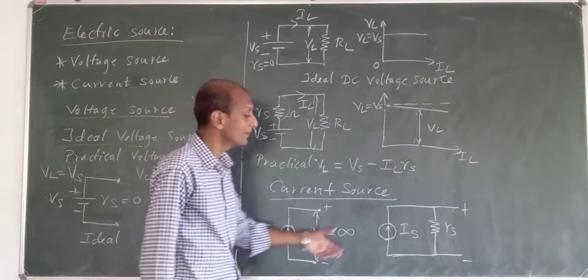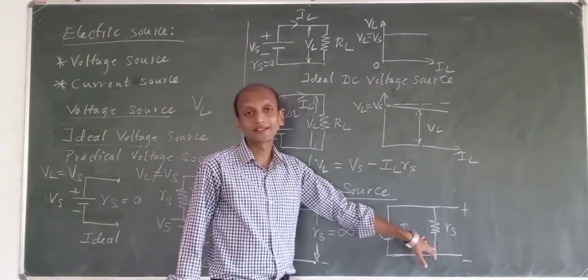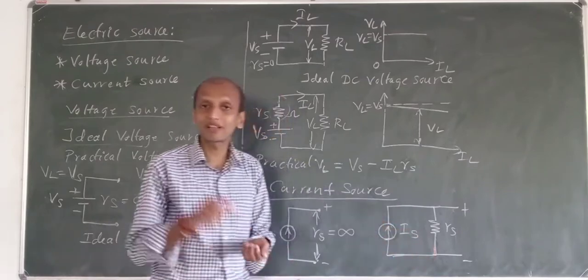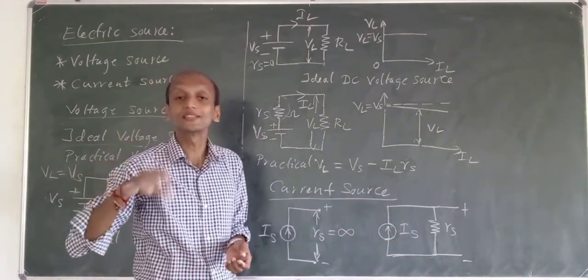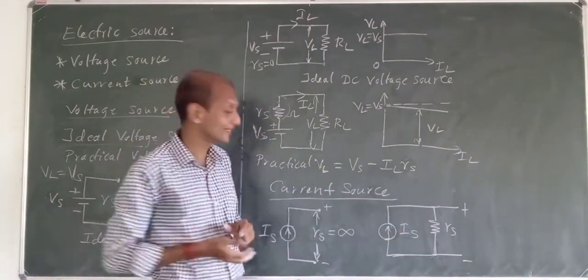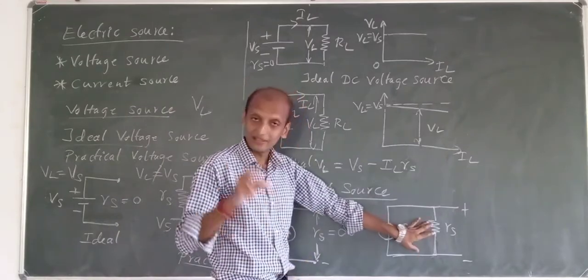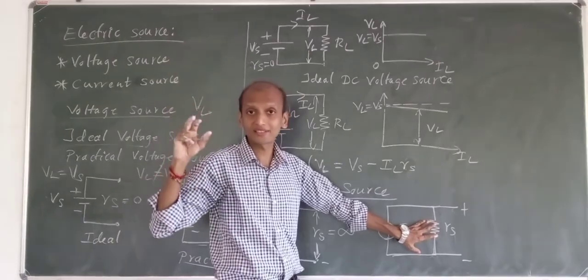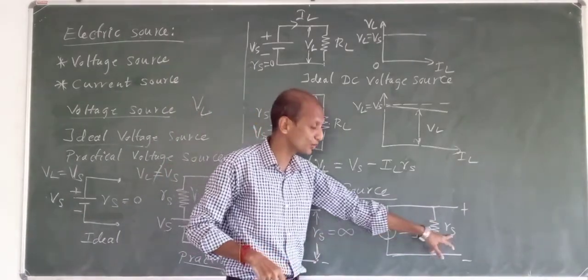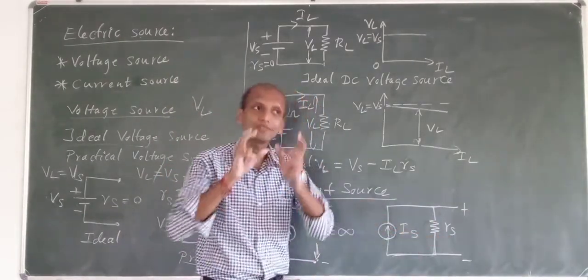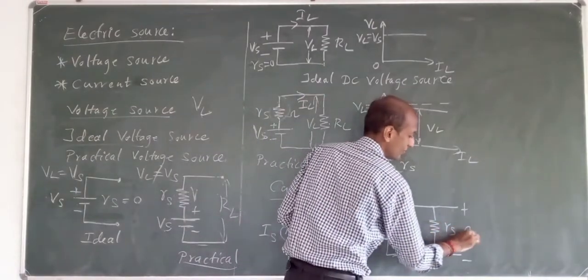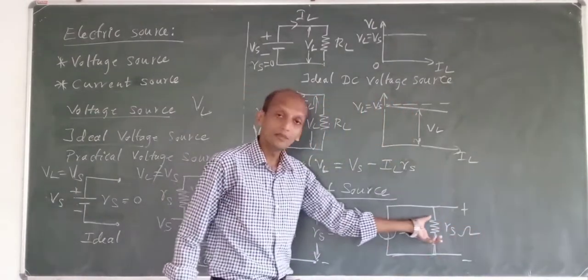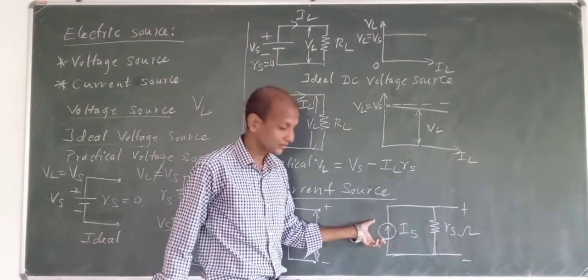But practically we can't say that internal resistance is infinite. There won't be any infinite resistance. Practically there will be some high resistance, but not infinite resistance. There will be a certain resistance that is called Rs, of some ohms value, and that comes in parallel with the current source.